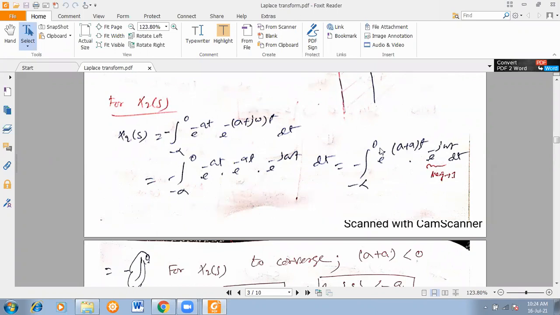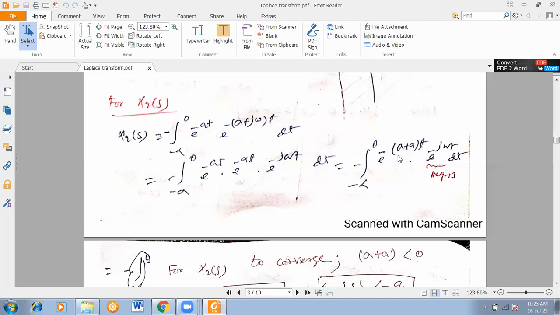desirable at all. So to converge, I am writing every time, look, for X(s) to converge, what should happen? Sigma plus a should itself be negative, and negative into negative becomes positive. So that means e to the power (sigma plus a) t.